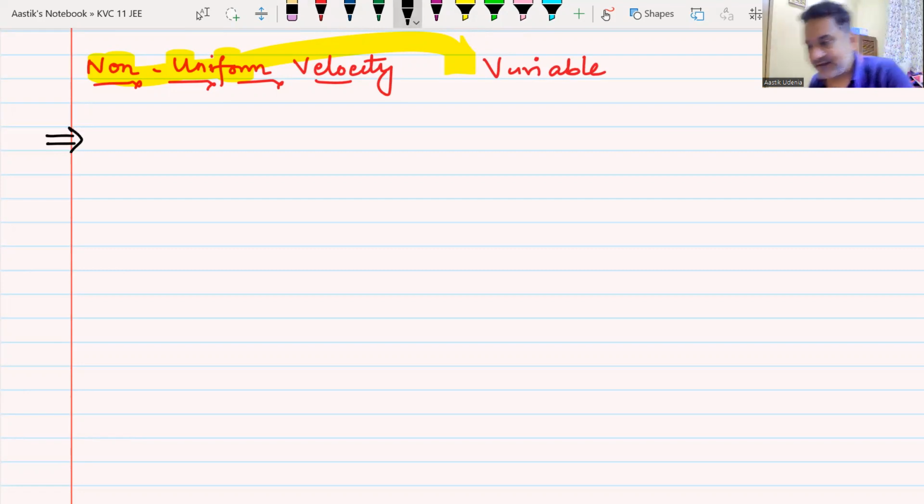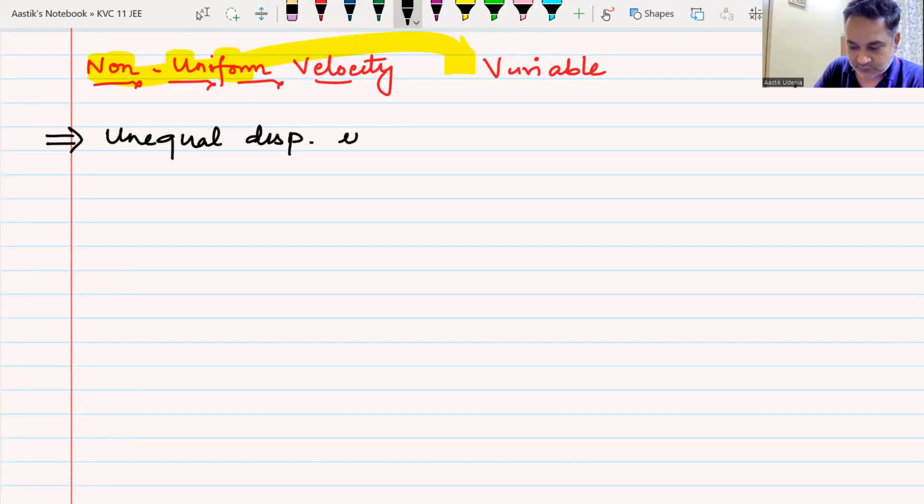How can you define this non-uniform velocity? You can take the help of the other distant cousins that we have created. Equal displacements in equal intervals of time. The easiest way will be unequal displacements in equal intervals of time. Do we understand this?